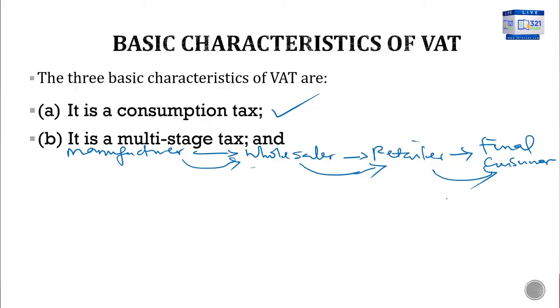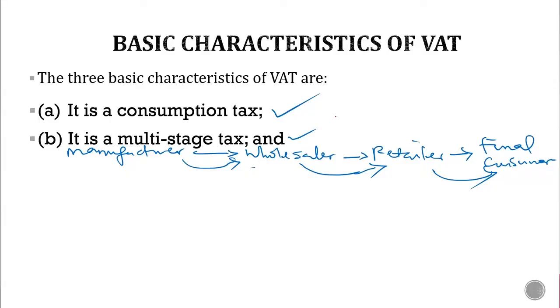Now you see all these things happen at different stages of distribution: at the manufacturing stage, wholesale, retail level, and before the goods go to the final consumer. Now the final consumer is the last man standing. He doesn't have any other person to sell to.